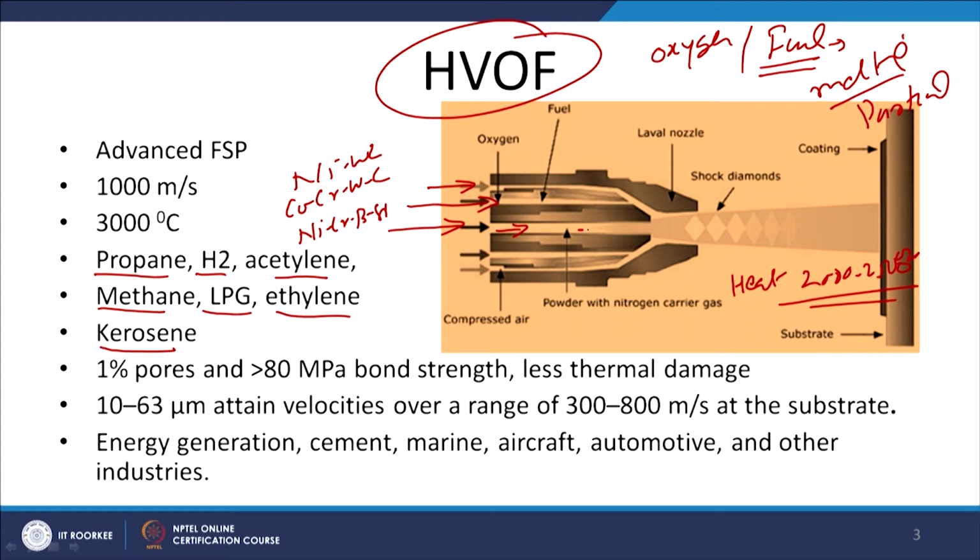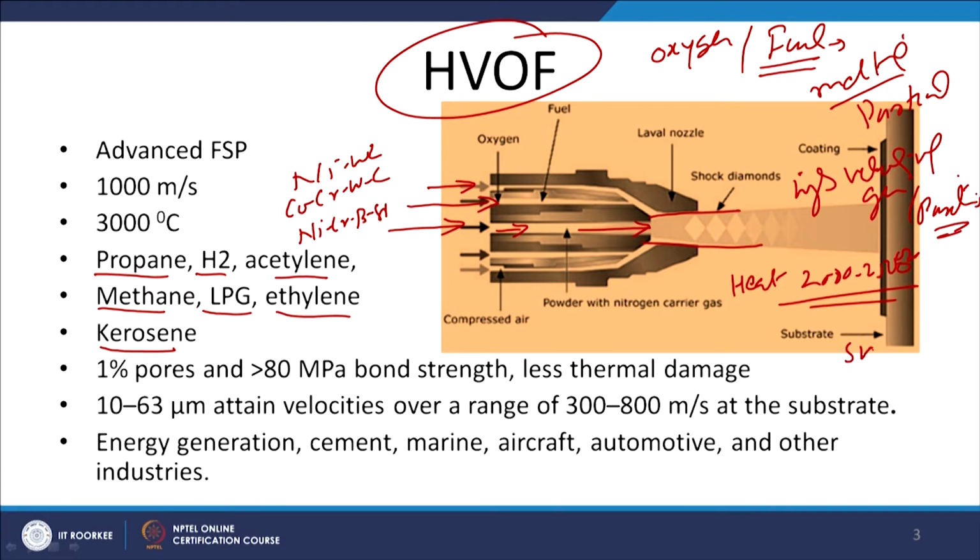So when it passes through this, very high velocity is attained due to the heat generation, as well as the compressed air which is also used. So the combination of these things leads to the generation of very high velocity of the gases as well as the particles which are there.